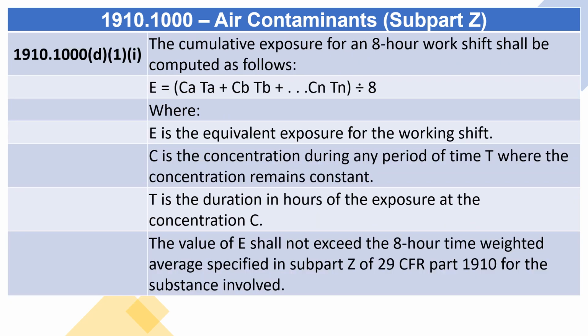1910.1000(d)(1)(i) The cumulative exposure for an 8-hour work shift shall be computed as follows: E equals (CaTa plus CbTb plus CnTn) divided by 8, where E is the equivalent exposure for the working shift. C is the concentration during any period of time T where the concentration remains constant. T is the duration in hours of the exposure at the concentration C. The value of E shall not exceed the 8-hour time weighted average specified in Subpart Z of 29 CFR Part 1910 for the substance involved.